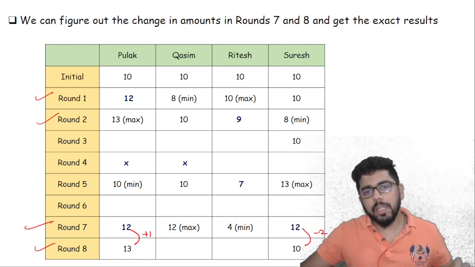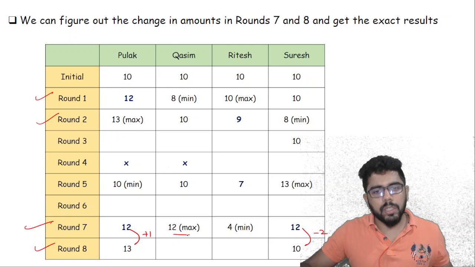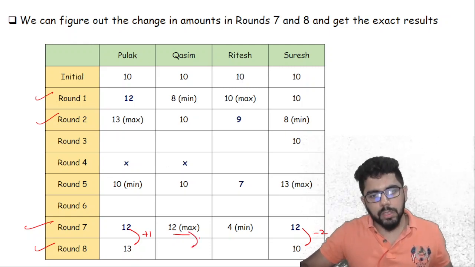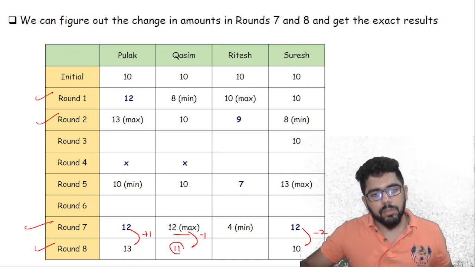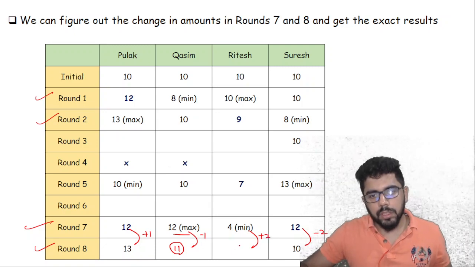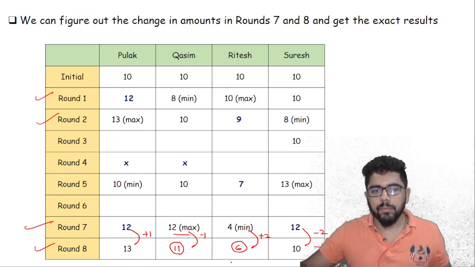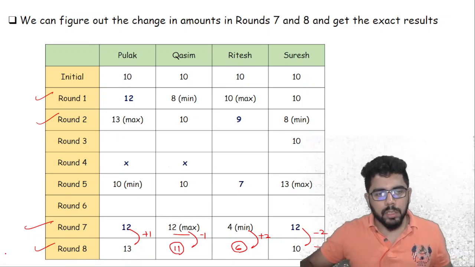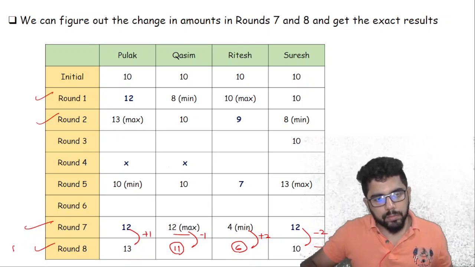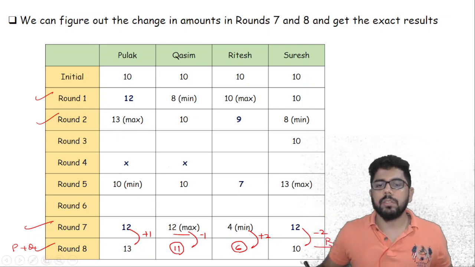And if there is a minus 2, there has to be a plus 2. Now Kasim cannot be plus 2 because Kasim is already at its maximum. Kasim has to be minus 1 in that case. So Kasim is 11 and this has to be plus 2. For Ritesh it is 6. And the sum again comes as 40. That means for round 8, Pulak and Kasim are the pairs, and on this side, Ritesh and Suresh are pairs.